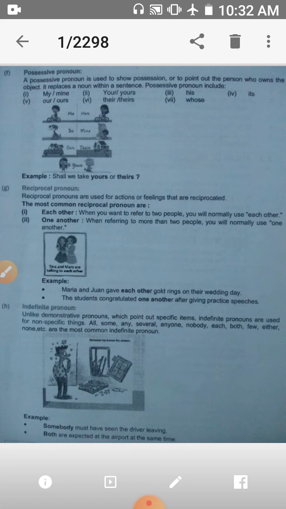And last one is indefinite pronoun. Unlike demonstrative pronouns, which point out specific items, indefinite pronouns are used for non-specific things, and these are all, some, any, several, anyone, nobody, each, both, few, either, none, etc. These are the most common indefinite pronouns. For example, somebody must have seen the driver leaving. So here somebody is an indefinite pronoun. Now it's complete.